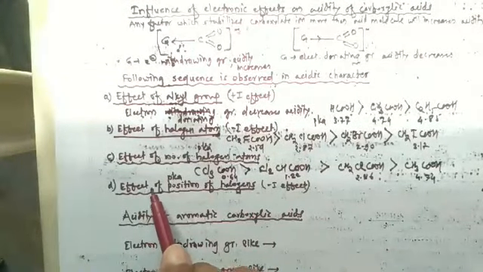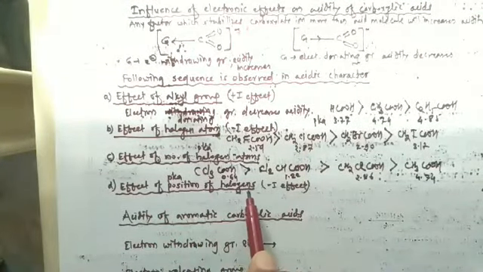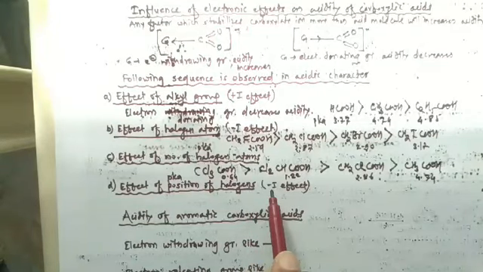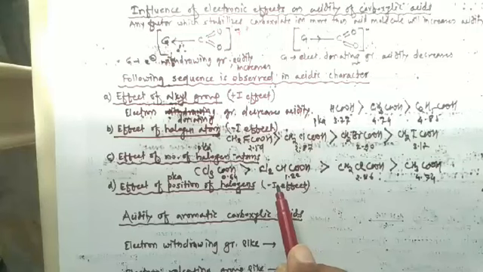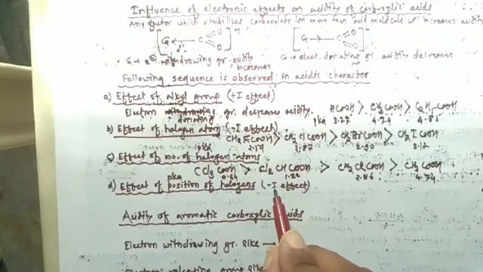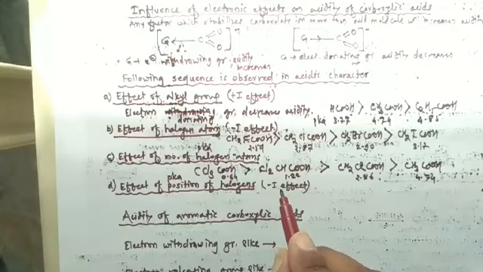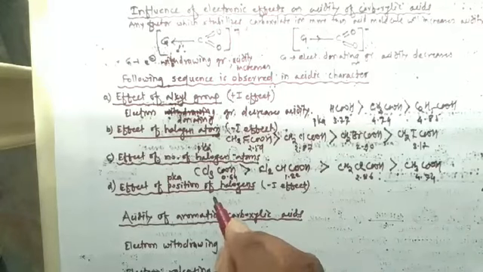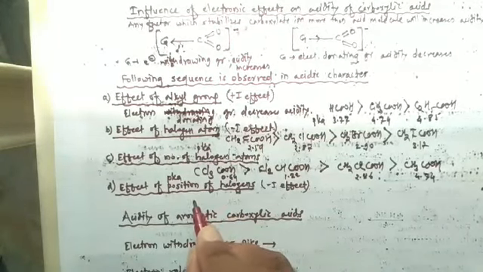So next, that is effect of position of halogen. So as distance of electron attracting group from carboxyl group increases, acidity also decreases. So let's study one example.